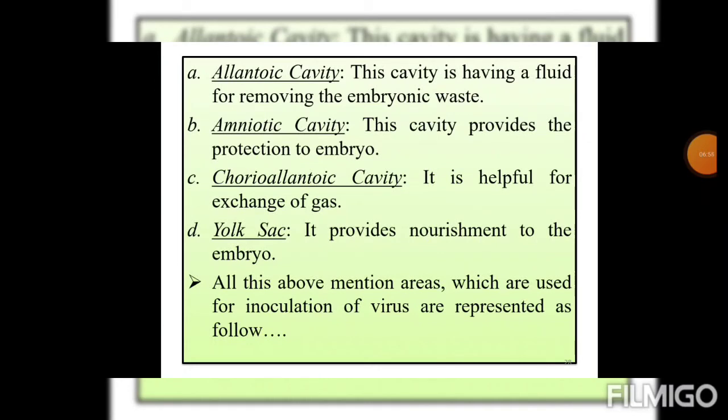Allantoic cavity. This cavity has a fluid for removing embryonic waste. Amniotic cavity. This cavity provides protection to the embryo. Chorioallantoic cavity, helpful for the exchange of gas, and the yolk sac, which provides nourishment to the embryo. All these above mentioned areas used for inoculation of virus are represented as follows.